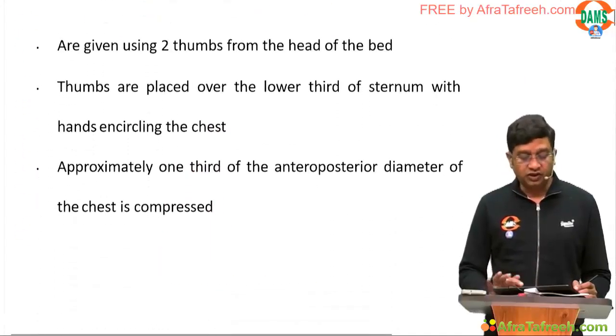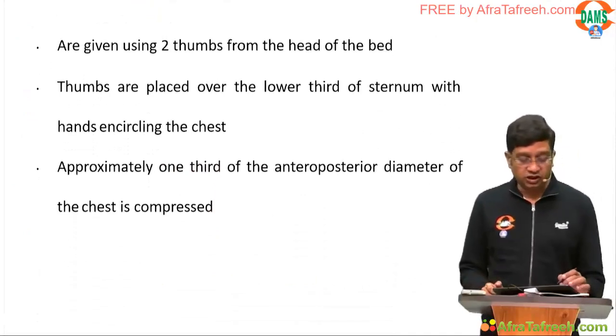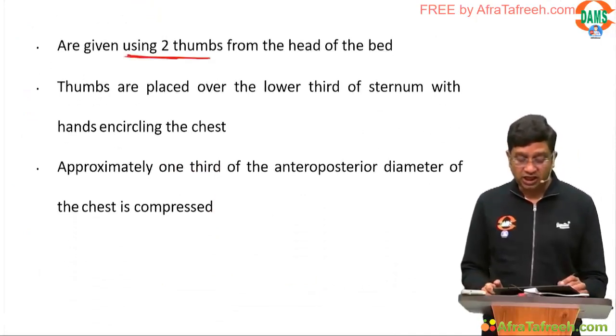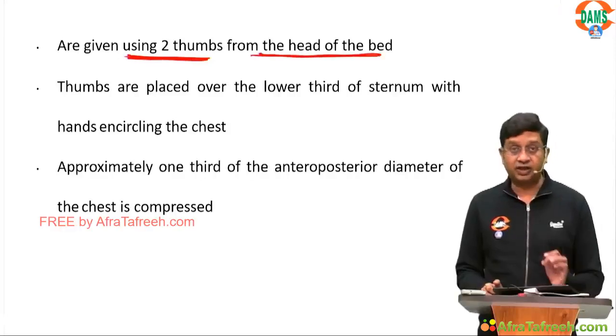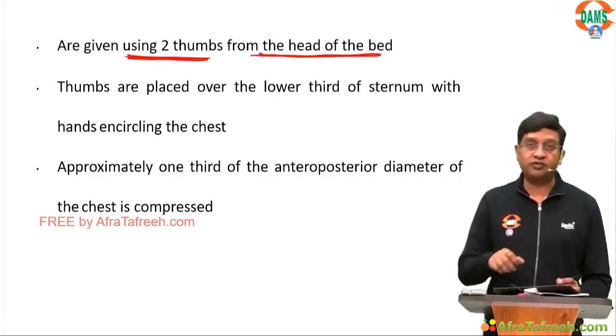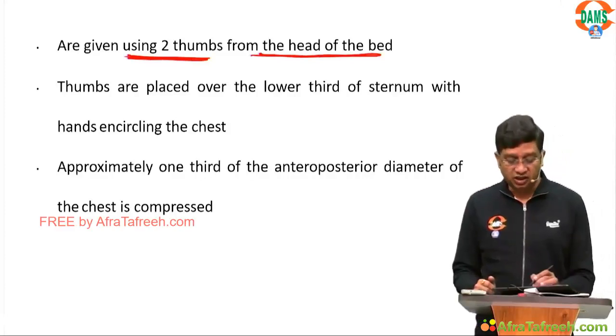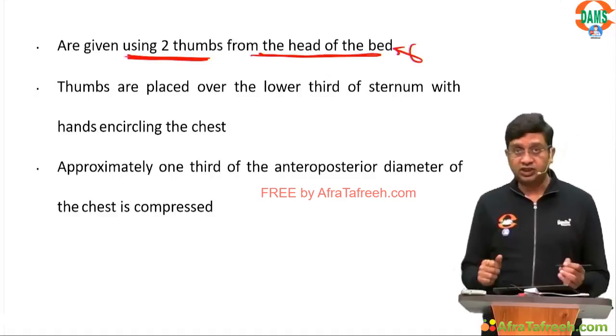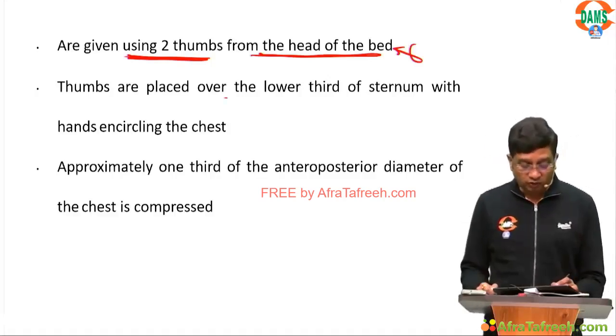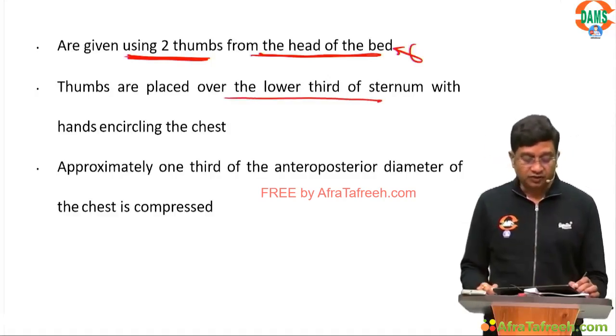When giving chest compression, we use the two thumbs technique, given from the head of the bed. So the person giving the chest compression should stand by the side of the head of the bed. Both thumbs are placed on the lower third of the sternum with the hands encircling the chest.